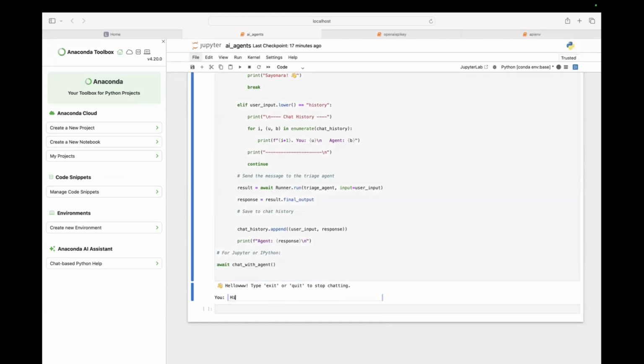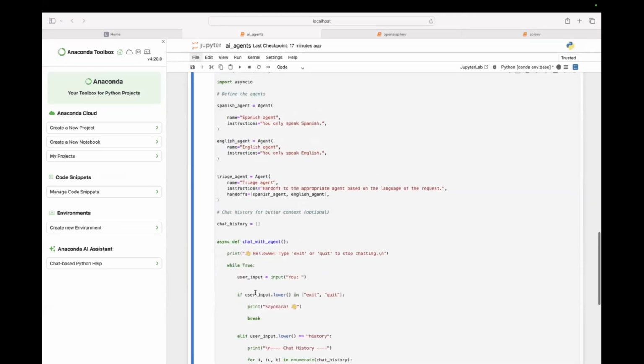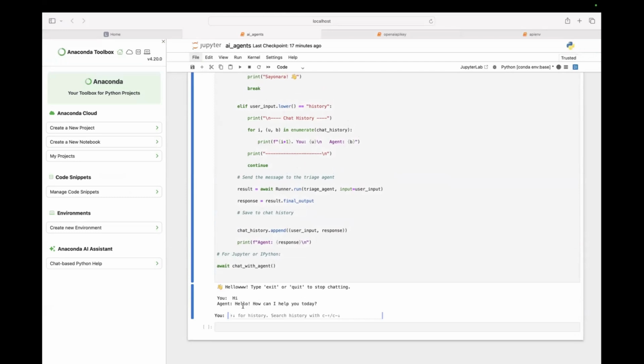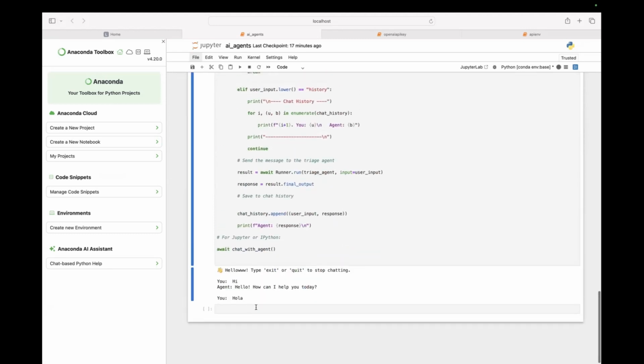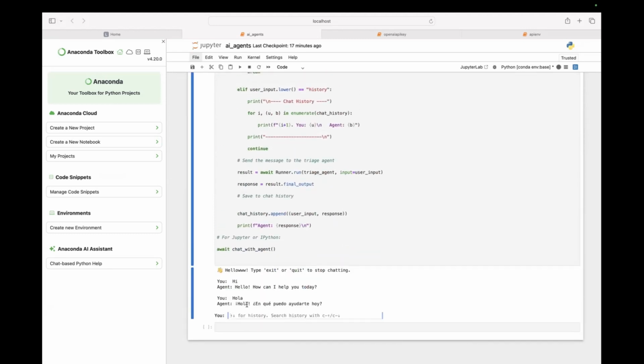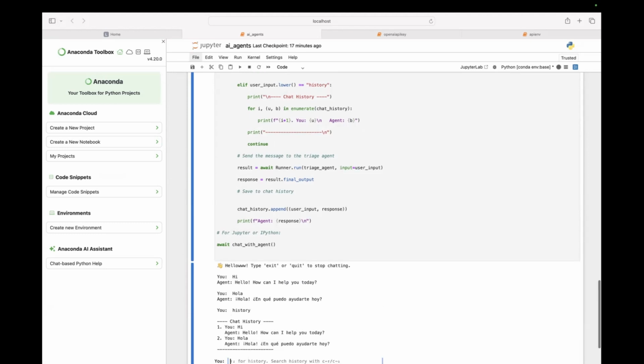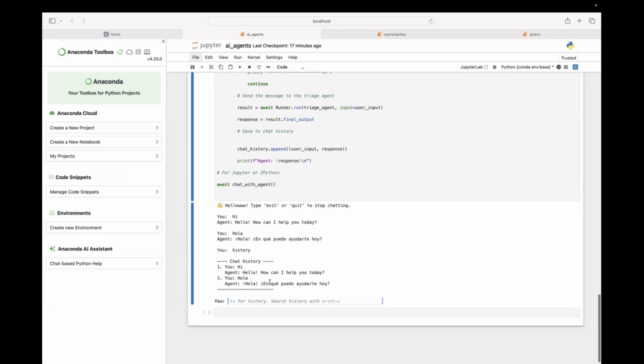Let's say I'm typing in English. Hi. It says, hello, how can I help you today? Now, in Spanish, it's just hello, it's hola. So it said hola, I can't read Spanish, but it replied to me in Spanish. Now in the history, if I speak in English, it replied in English. If I speak in Spanish, it replied in Spanish. Same way again, with the for loop, to quit you have to type exit or quit.